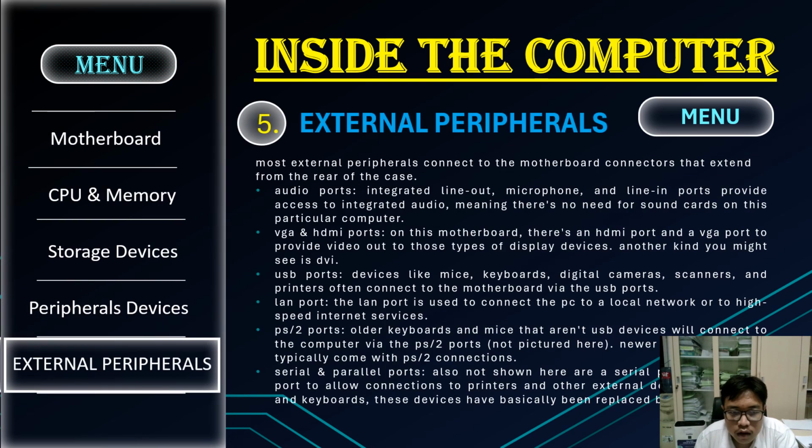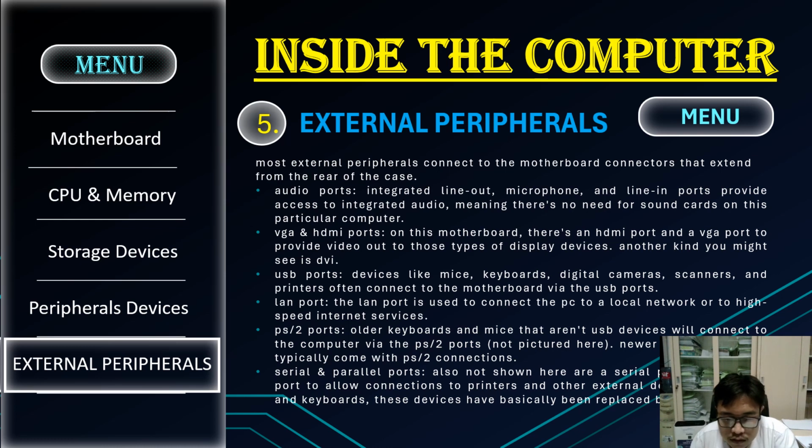5. External peripheral. Most external peripherals connect to the motherboard connectors that extend from the rear of the case. Audio ports: integrated line out, microphone, and line in ports provide access to integrated audio, meaning there is no need for a sound card on this particular computer. VGA and HDMI ports: on this motherboard there is an HDMI port and a VGA port to provide video output. This type of display device. Another kind you might see is device.